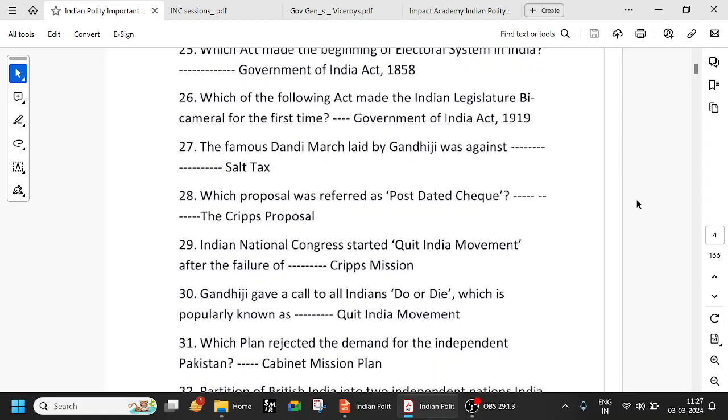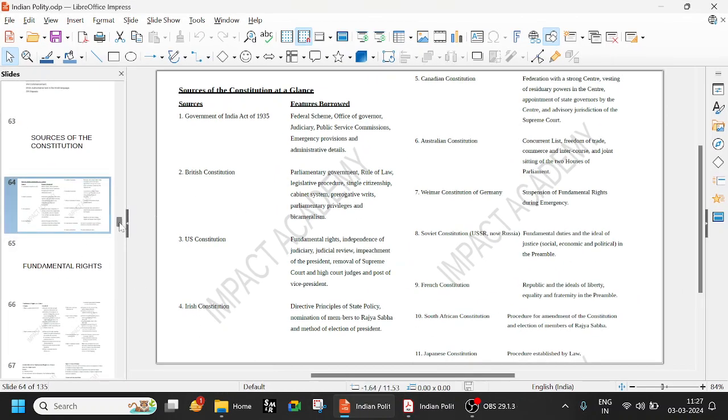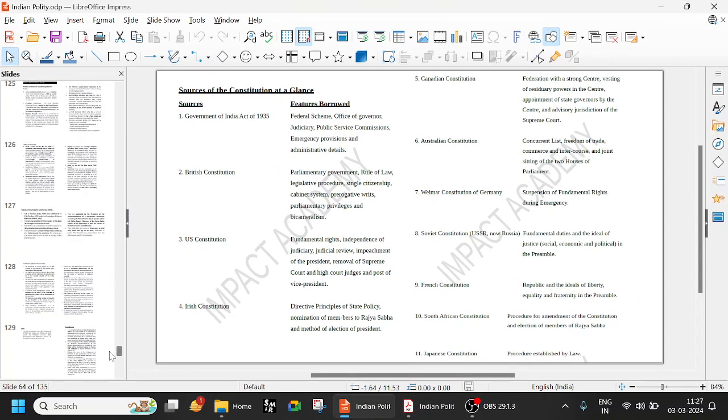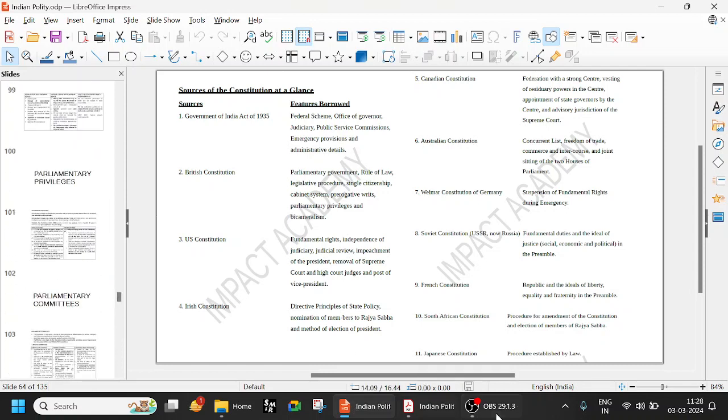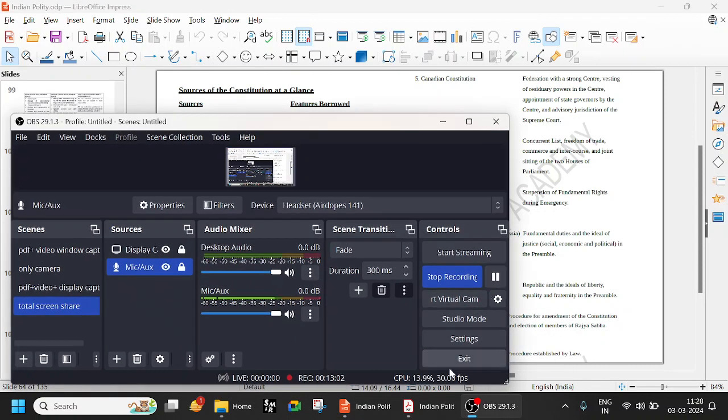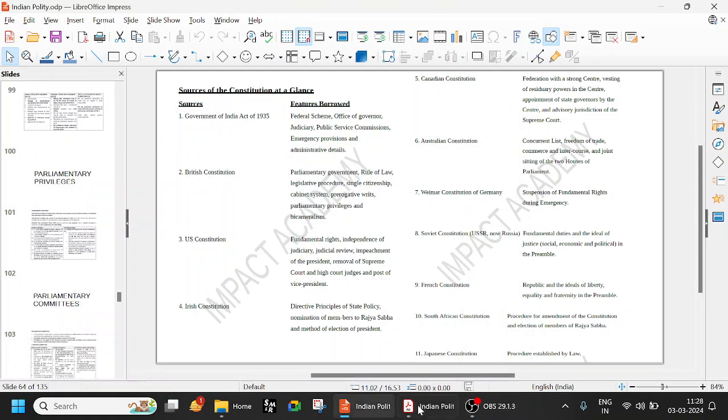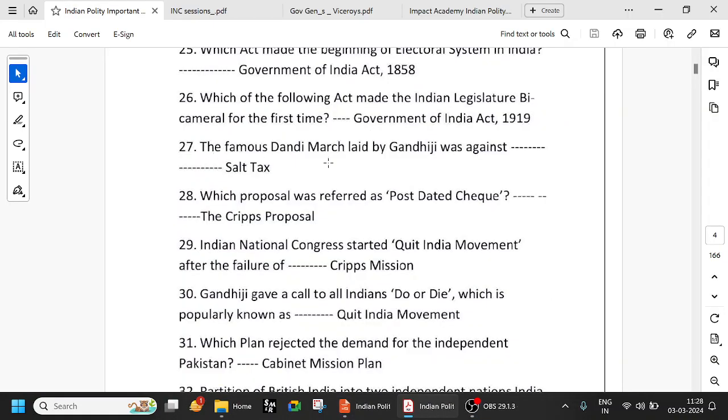The famous Dandi March led by Gandhiji was against salt. Dandi March, 1930. Gandhiji's movements, all these are very important. This is Polity. The famous Dandi March of 1930 was led by Gandhiji from Sabarmati Ashram to Dandi in Gujarat, and it was regarding the salt tax.